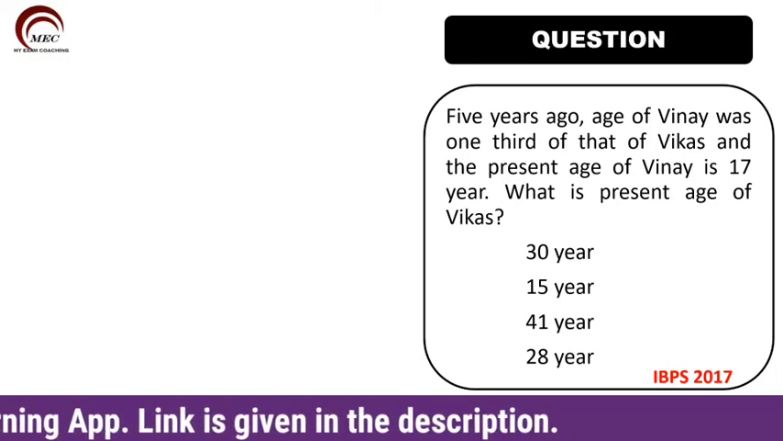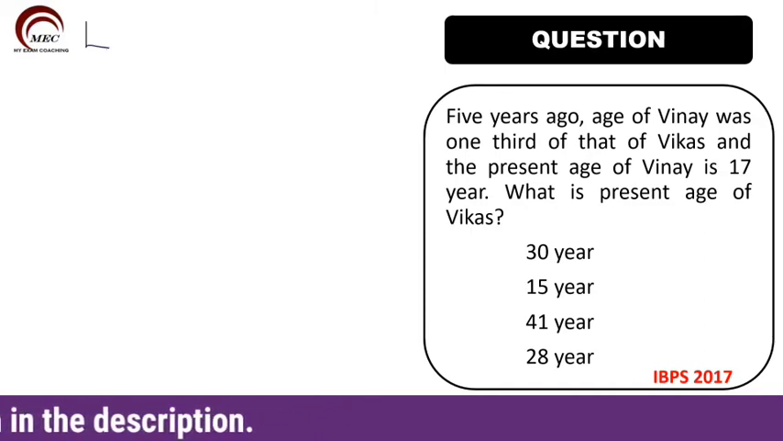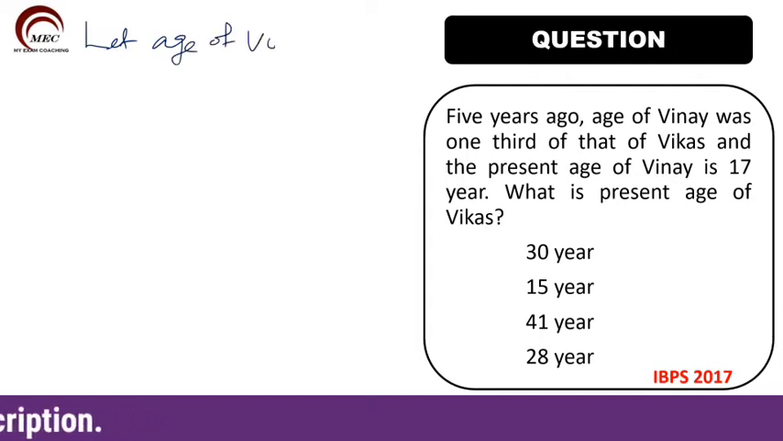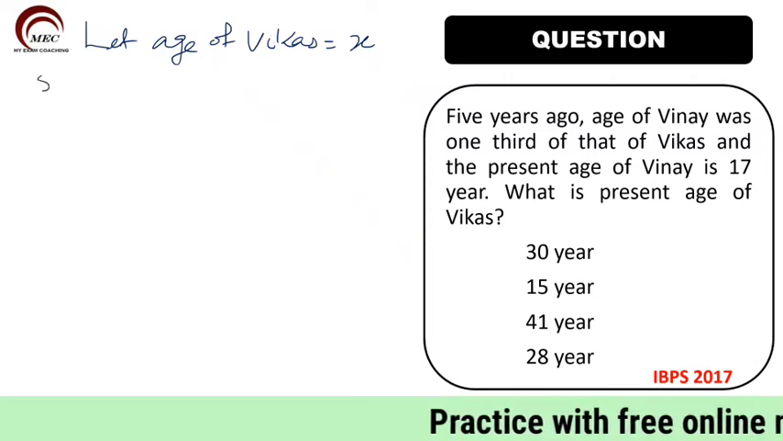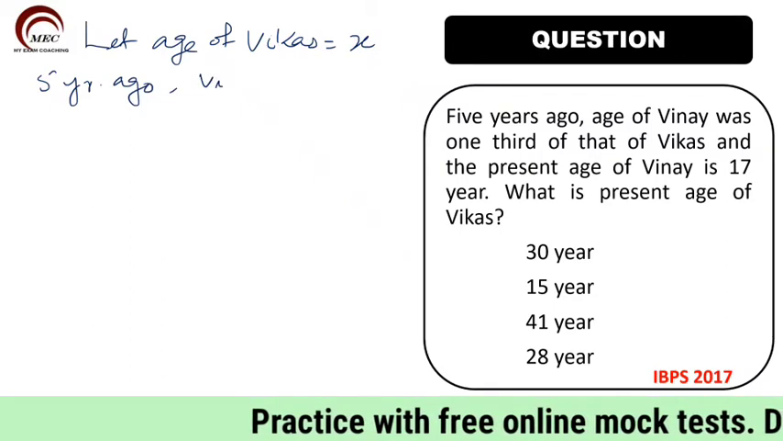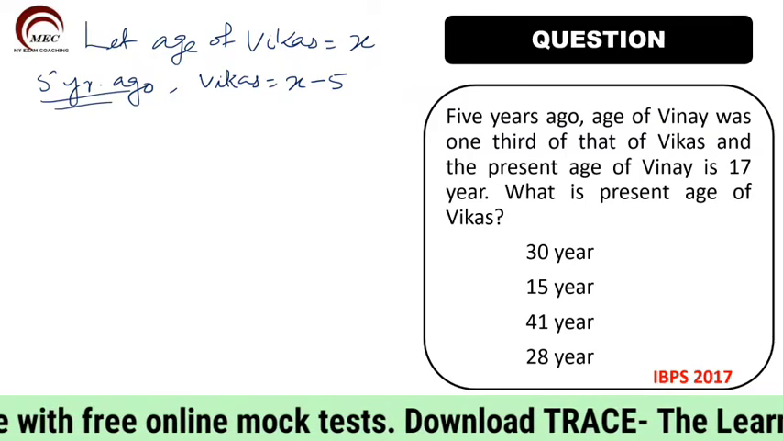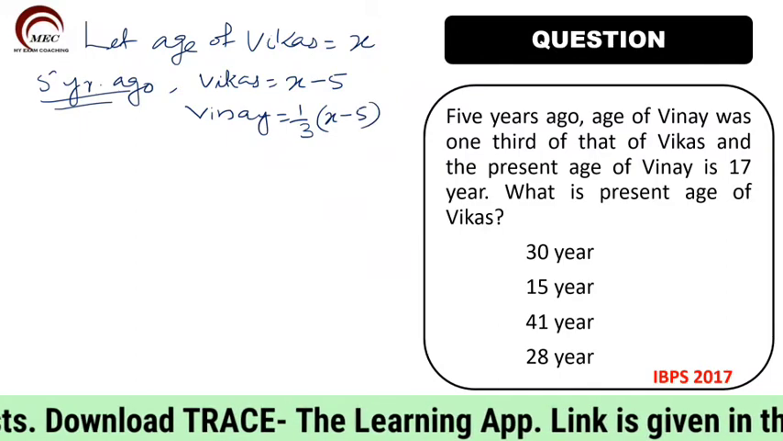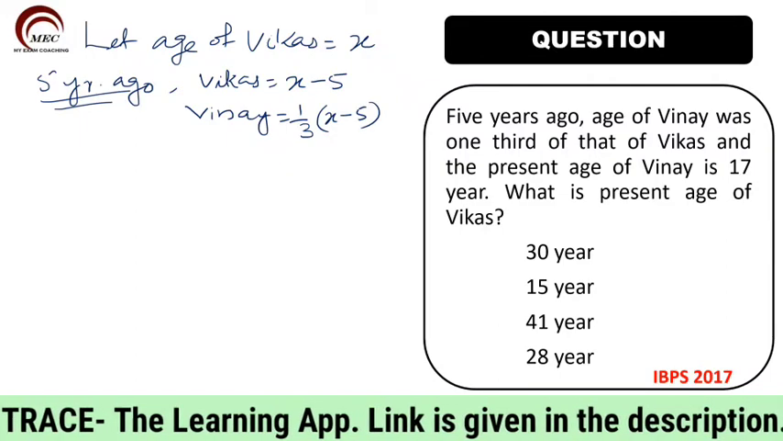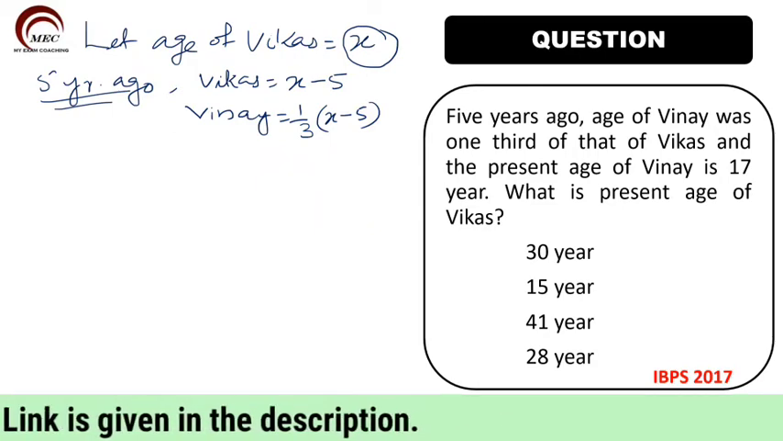5 years ago, the age of Vinay was 1/3 of that of Vikas. Let us take the present age of Vikas as X. So 5 years ago, Vikas was X minus 5, and Vinay was 1/3 of X minus 5.